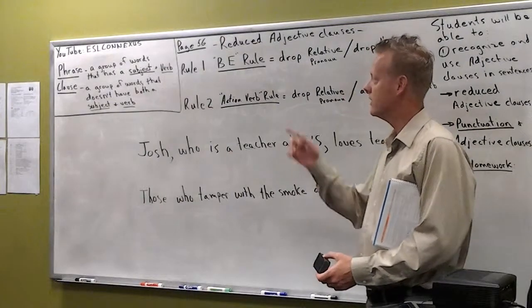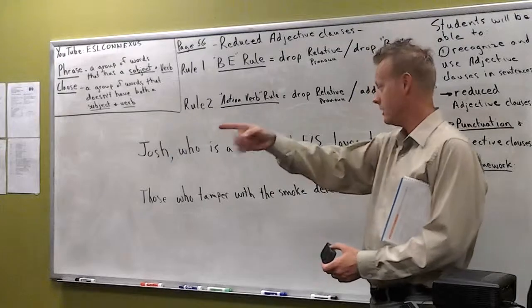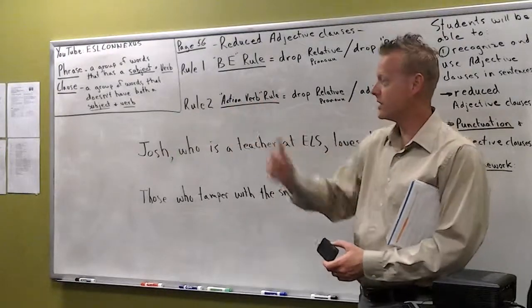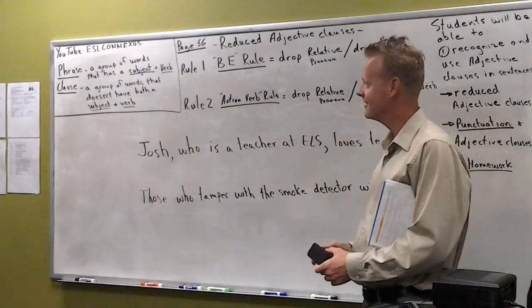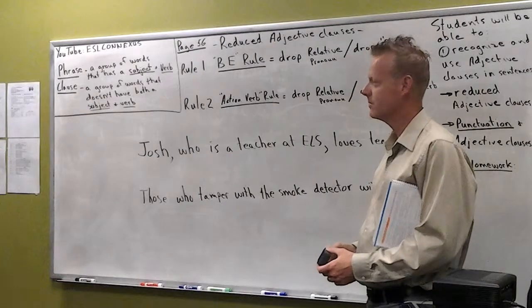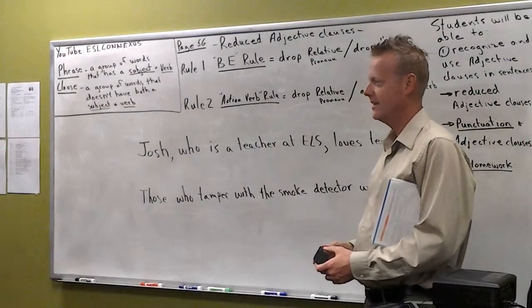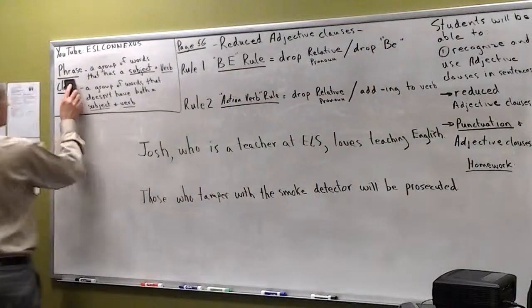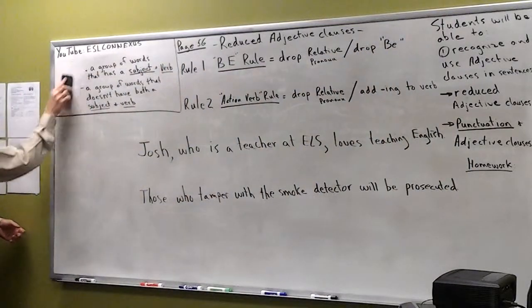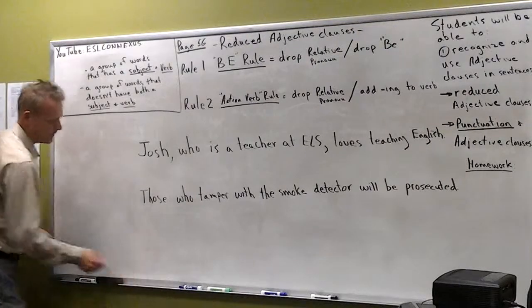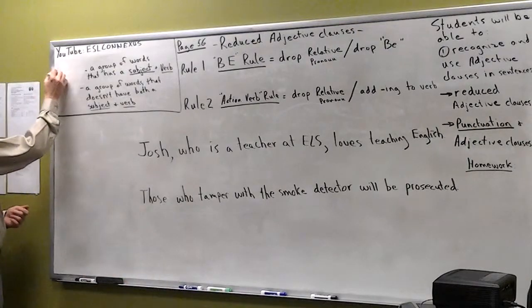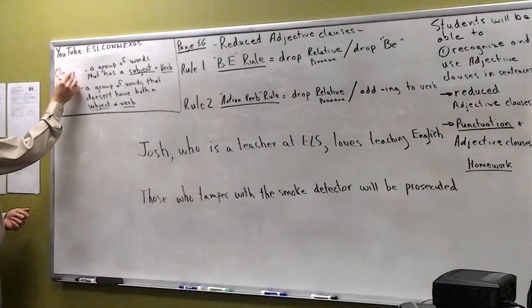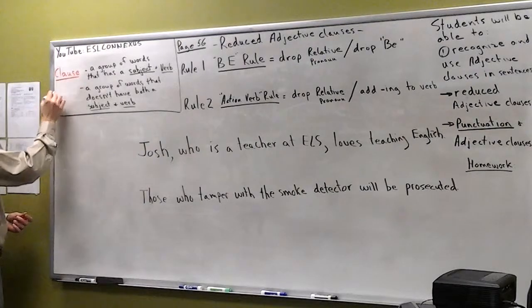So read the second one. Can you see okay? What does the second one say? A group of words that doesn't have one. Yeah. So I need to switch those. Thank you. That is actually false. So we'll come up here and we'll put clause. Good, you're awake. I like that.